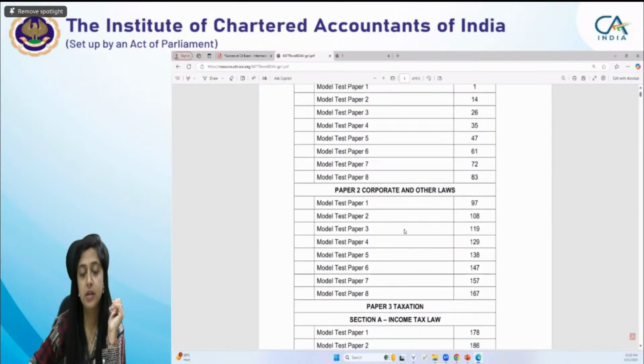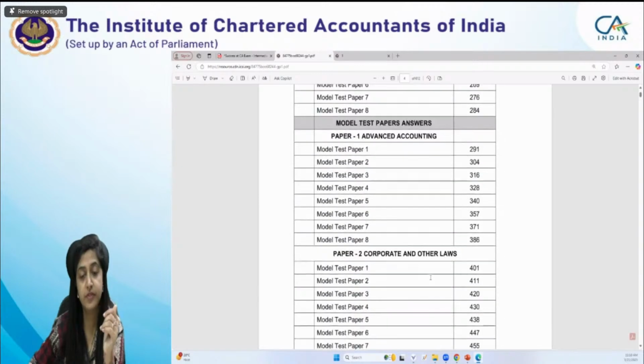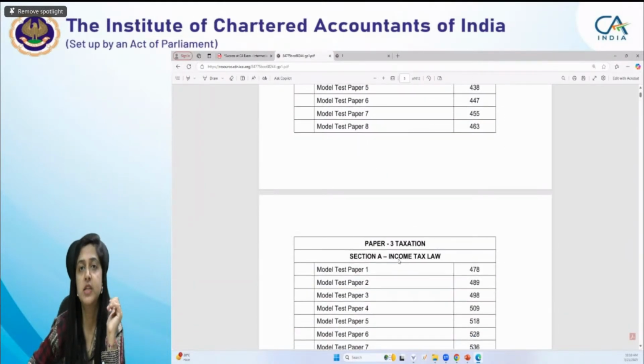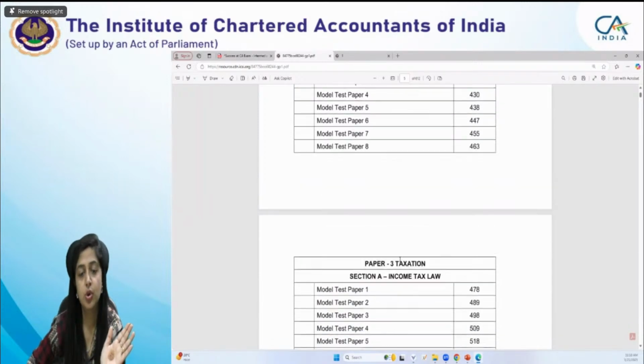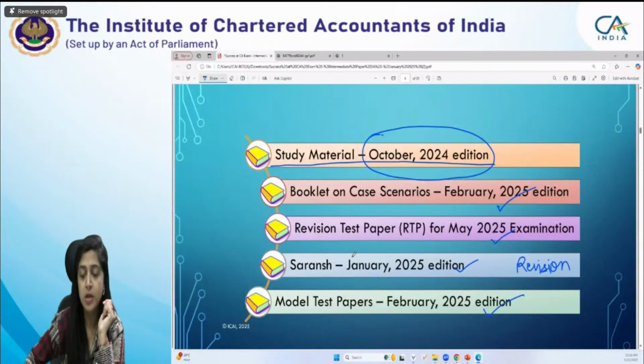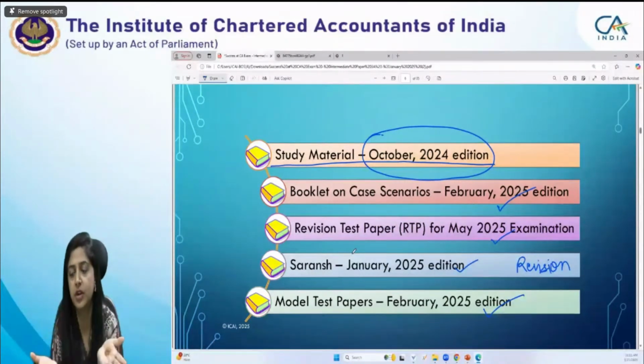8 model test papers are there for corporate law, then income tax law, then GST, advanced accounting, then solutions of answers for Paper 1, Paper 2, Paper 3. 8 model test papers are there for your practice. So this is already hosted on the website. You can get this from the ICAI website as well as from the BoS knowledge portal. It is uploaded at both places. So these are the relevant publications for May 2025, September 2025, and January 2026 editions. But for September and January, definitely you have to keep in mind the significant notifications and circulars.